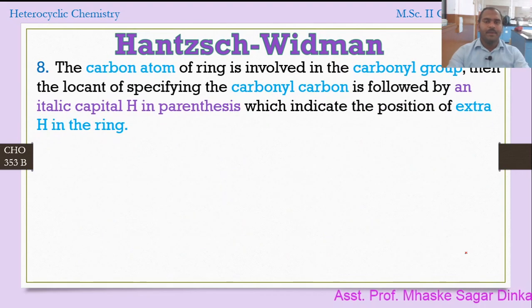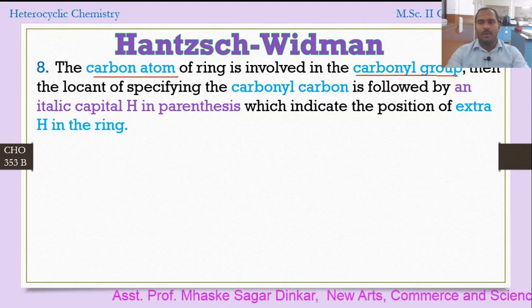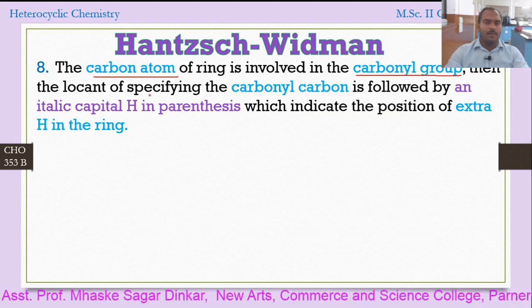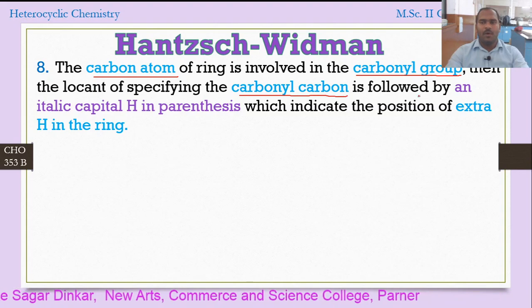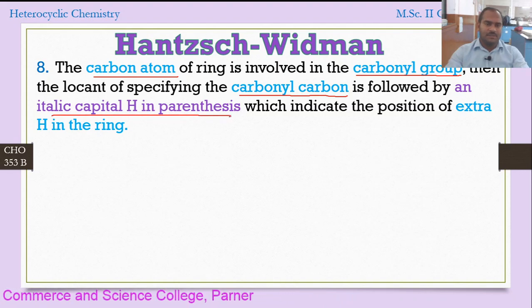Now next, if the carbon atom of the ring is involved in the carbonyl group, then the locant specifying the carbonyl carbon is followed by an italic capital H in parentheses, which indicates the position of extra hydrogen in the ring.